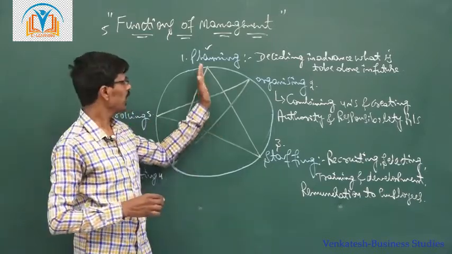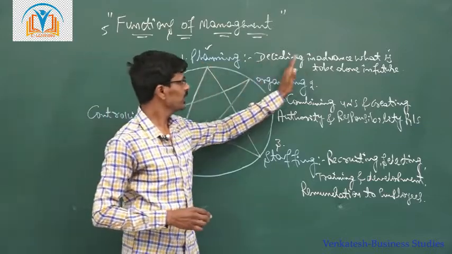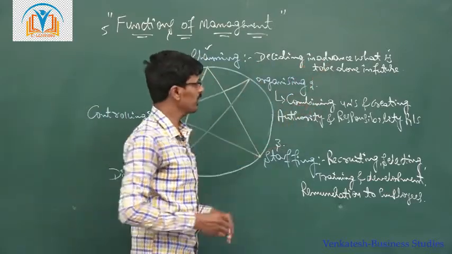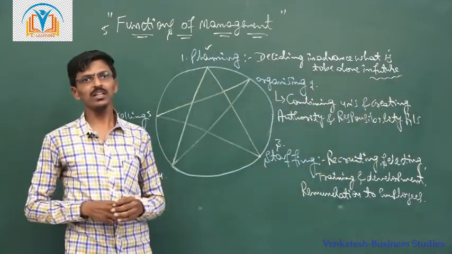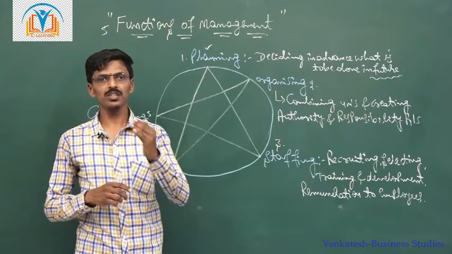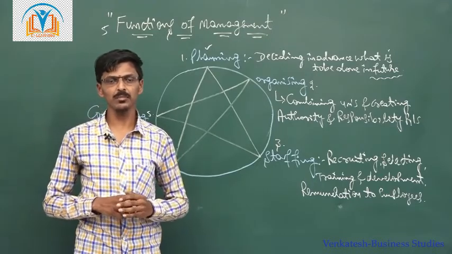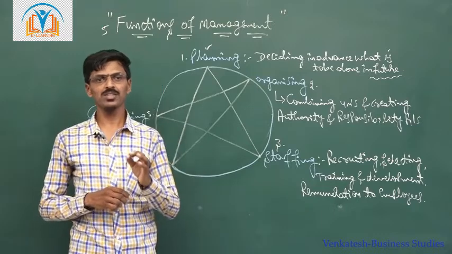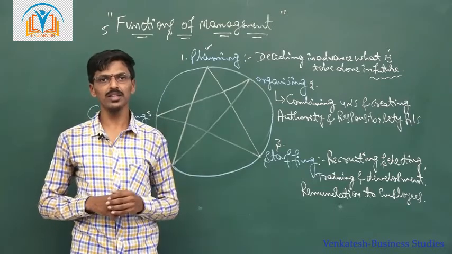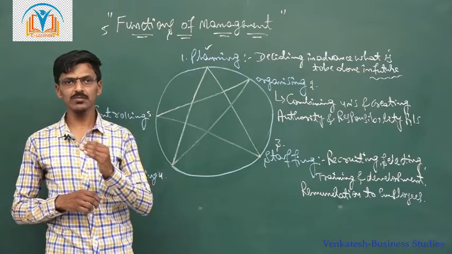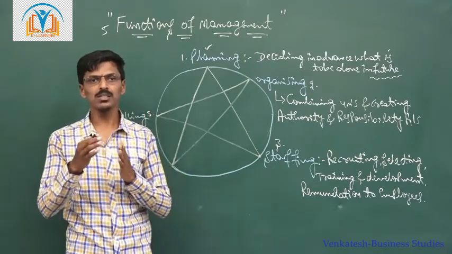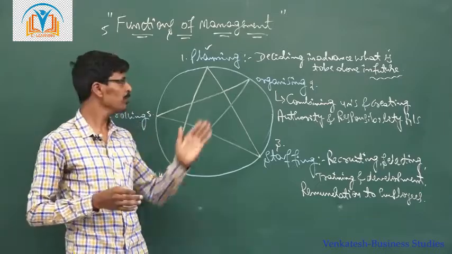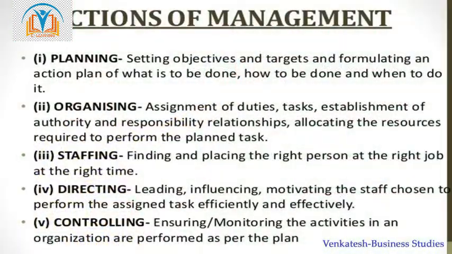Planning means deciding in advance what is to be done in the future. Planning relates completely to the future activities of the business enterprise, that is why it is like a blueprint.